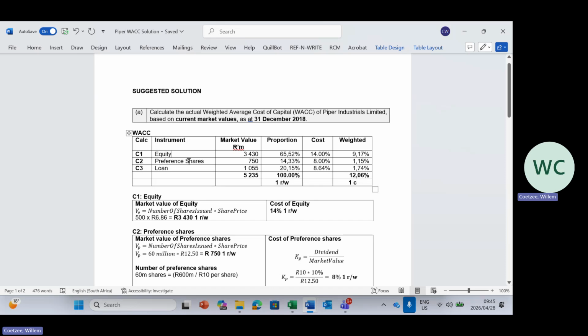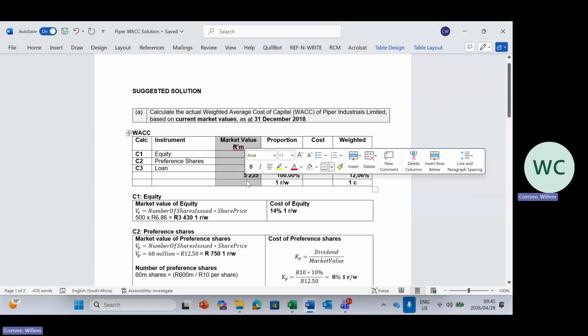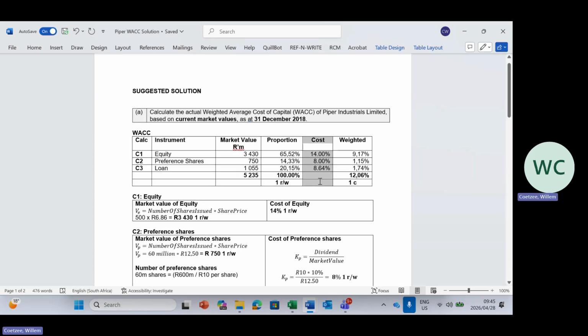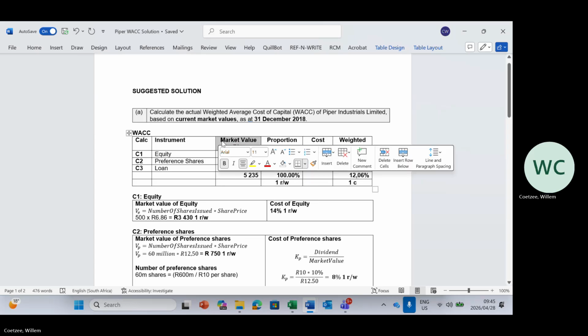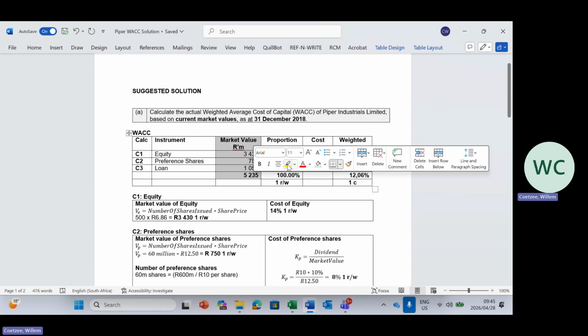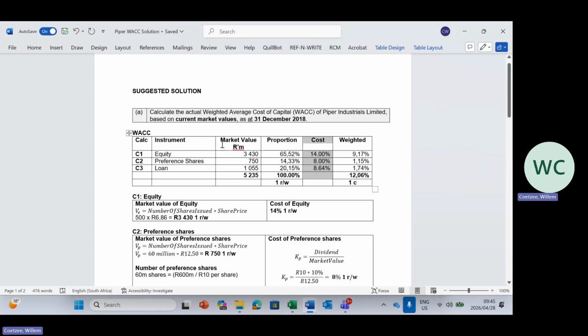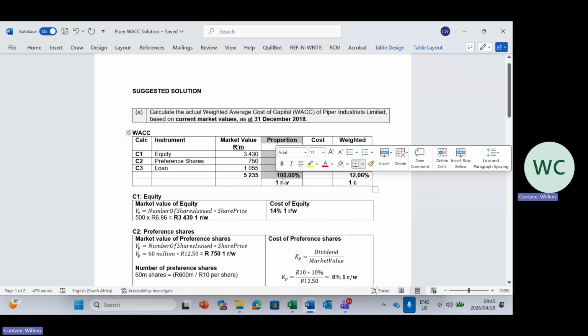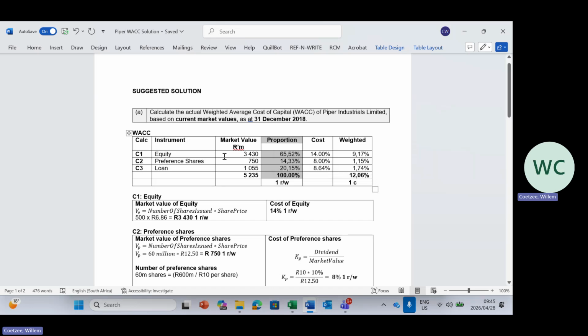Now, a capital structure consists of equity and debt. For equity, it's very, very simple. Let me just go back first. We are looking at these columns here. We need the market value and the cost. This is what we need to calculate. We need the market value so that we can calculate the proportion or the allocation to the total capital structure. That's why we need this.